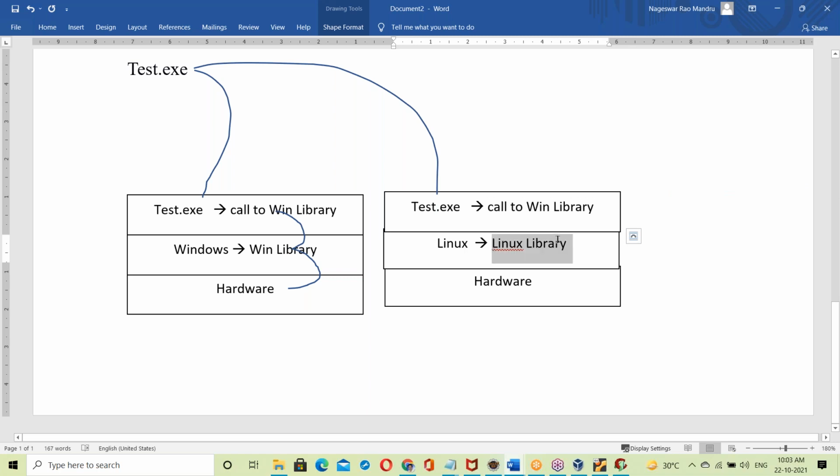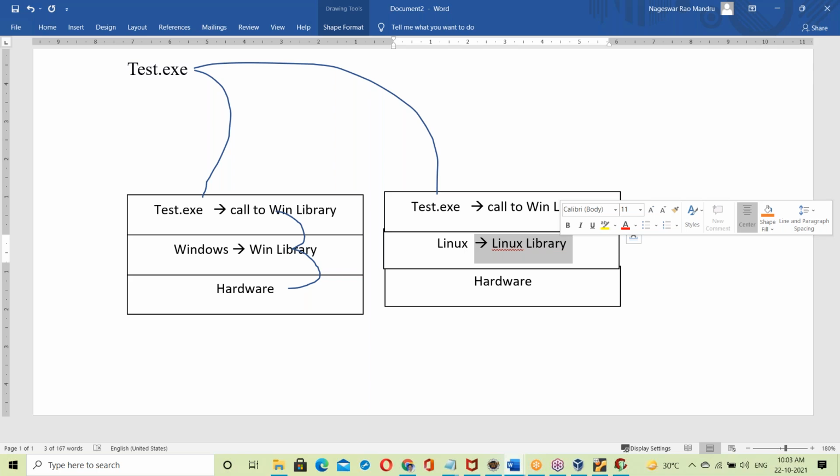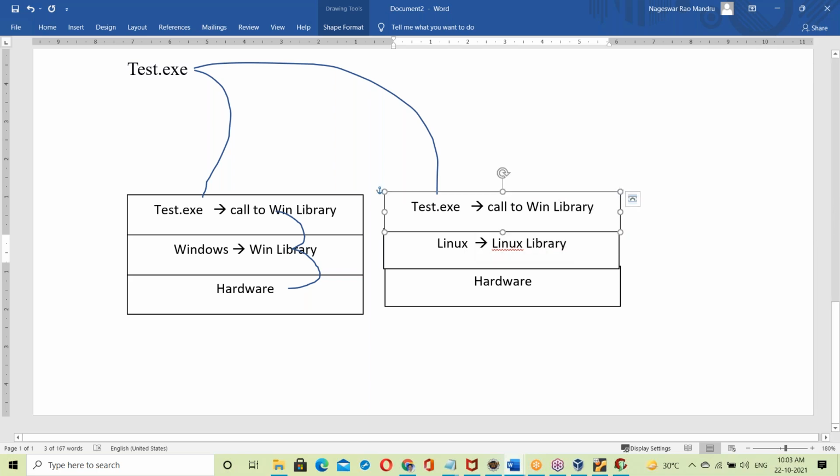The library is different here, it's the Linux library. The Windows library is not available, that library is not matching, so it simply fails. It won't run here. That's the reason the exe file is OS dependent: it contains the OS library.